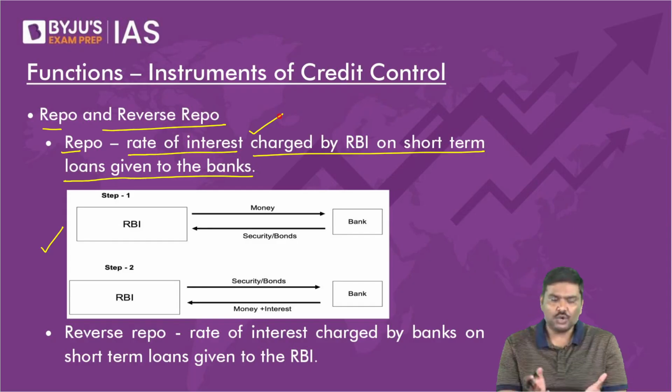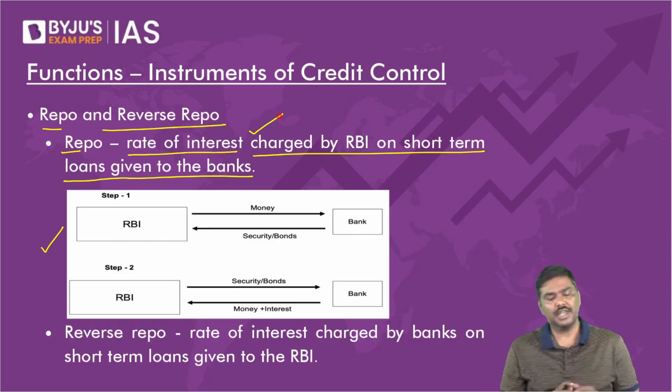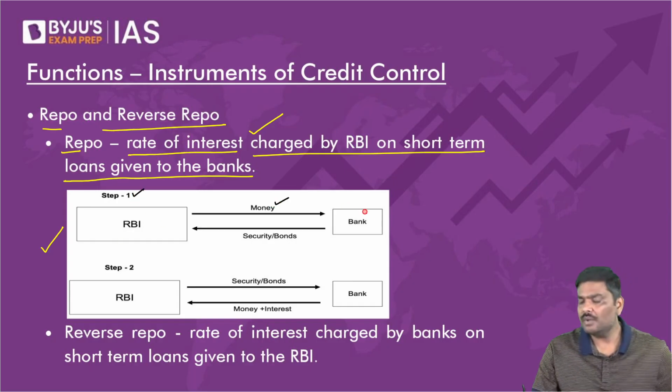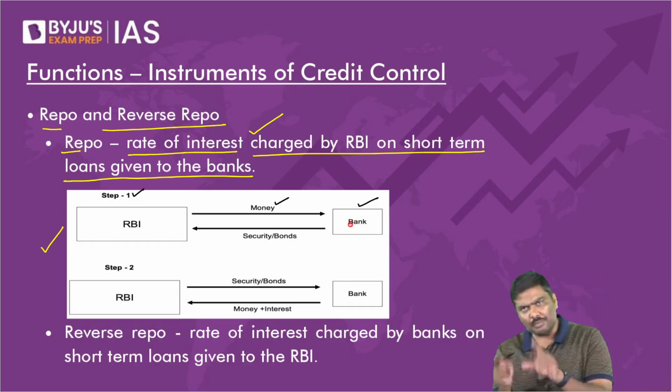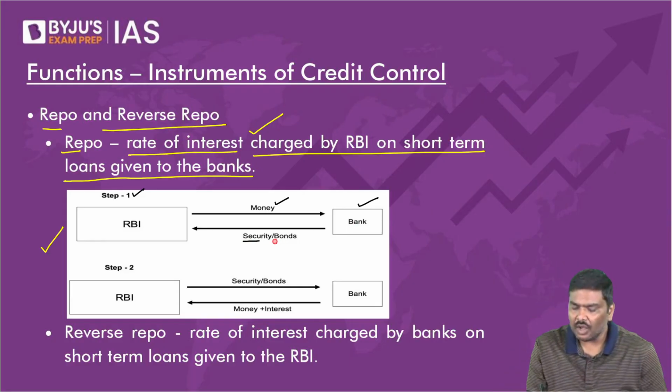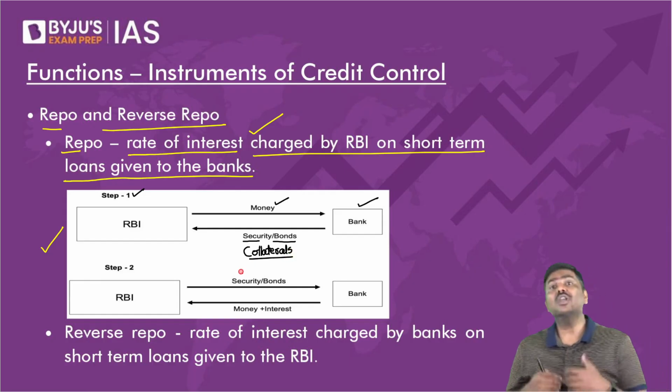Now, how can we show that? Please make observations here. Step 1, RBI will provide a loan to a bank. Now, please understand there is a term security or bond here. What is this? Have you heard of the concept of collaterals? Let me know. Have you heard of the concept of collateral?